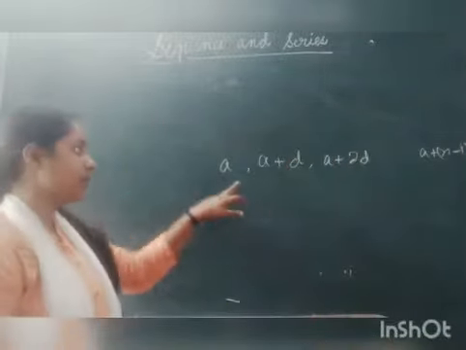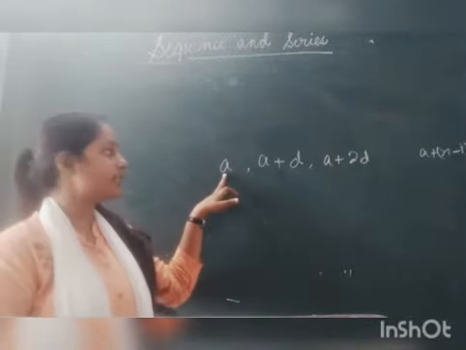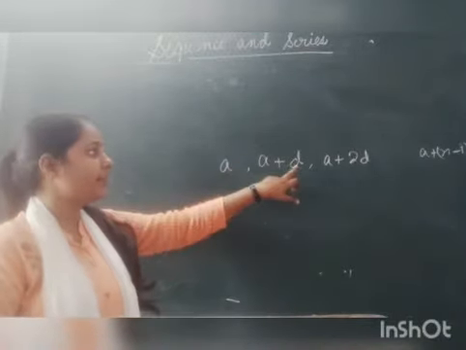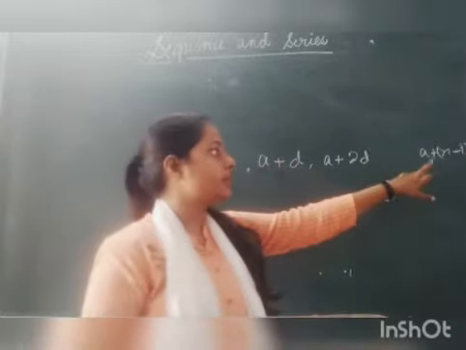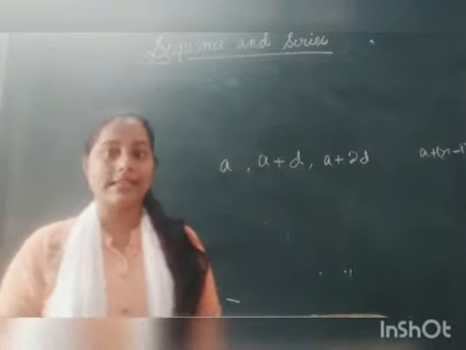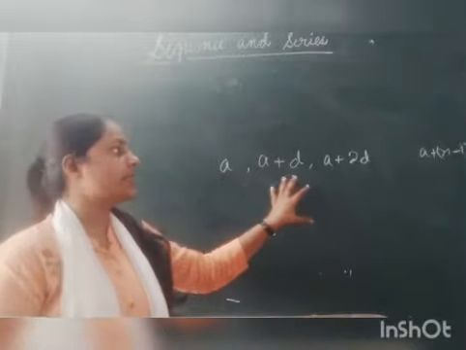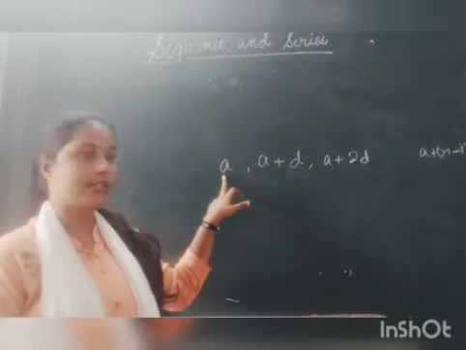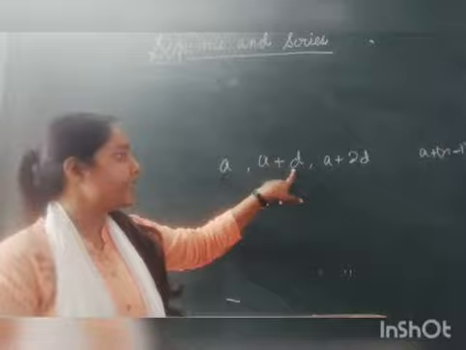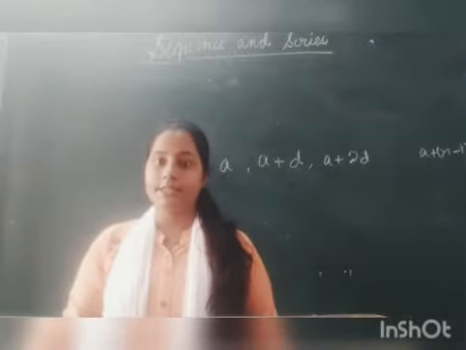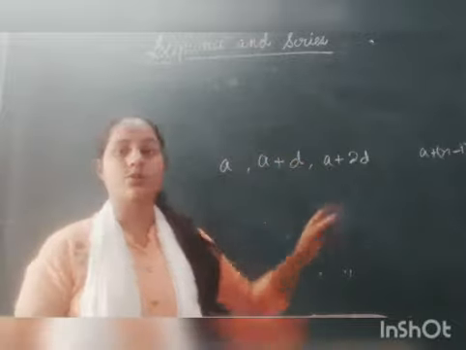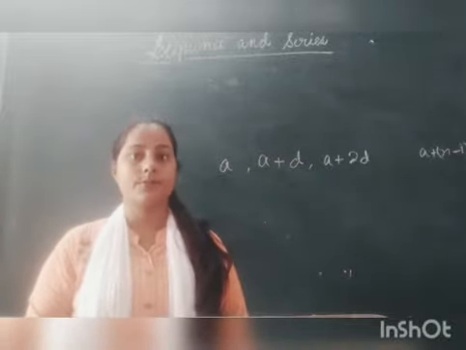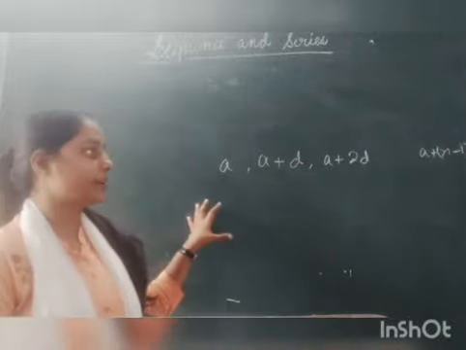Why n minus 1? क्योंकि फर्स्ट टर्म में d के साथ क्या मल्टीप्लाइड है? 0. यहाँ पे d के साथ, सेकेंड टर्म में d के साथ 1 मल्टीप्लाइड है. So in the last term, d will be multiplied with 1 less than that term. So this is the AP, in which a is the first term and d is called the common difference. d is known as common difference, which is added as shown in this progression.